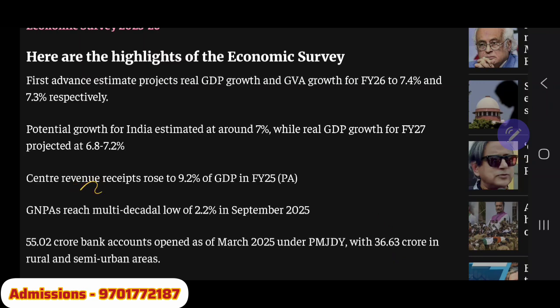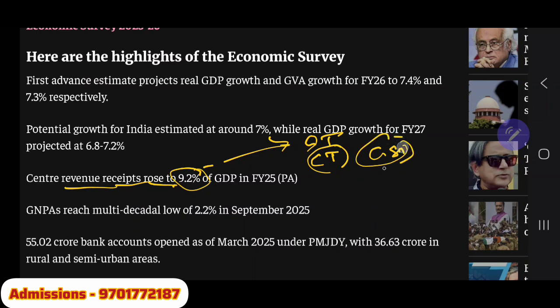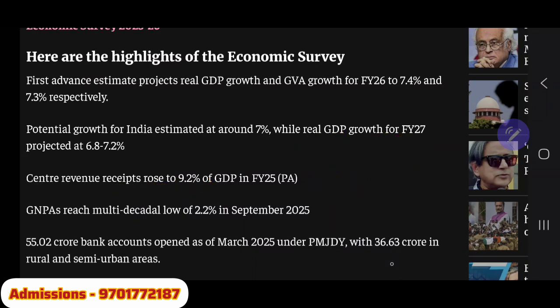Central government revenue receipts rose by 9.2%. Revenue receipts of the central government are nothing but income tax, corporate tax, GST. All these are revenue receipts, which come to the government very often and regularly as a form of income for their operational expenses. You can say that they get it every other month, every other quarter. Those short-term receivables of the government are generally classified as revenues.